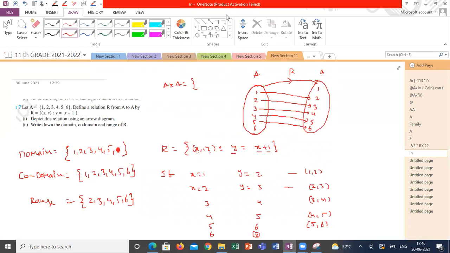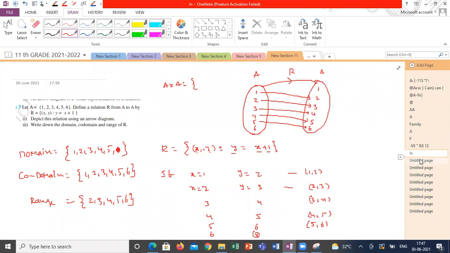Why can't we write x is equal to y square? X is equal to y square means you're mapping from A to B or B to A. If I'm writing x is equal to y square, that means the first elements you are substituting in x, so your y belongs to the first elements, because you have to write y comma x then.